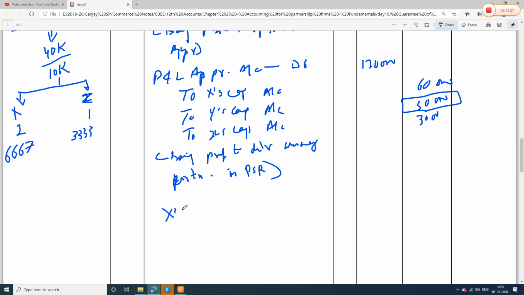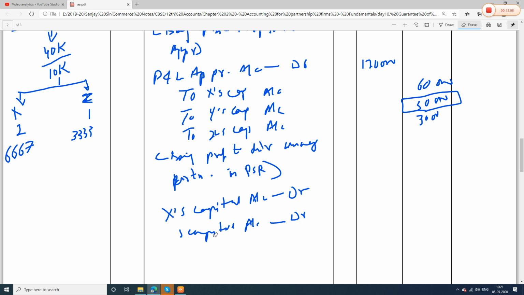So X's capital account debit, and Z's capital account debit. Not Y, because Y is the receiver.